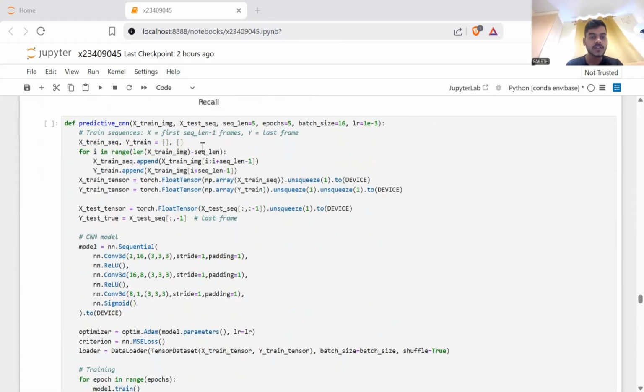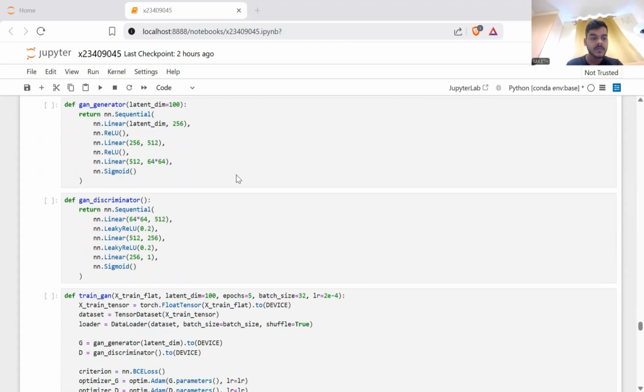The predictive CNN function implements a predictive convolutional neural network, CNN, designed to forecast the next video frame in a sequence and use the prediction error for anomaly detection. The idea is that abnormal frames are harder for the model to predict accurately, so they produce higher reconstruction or prediction errors.